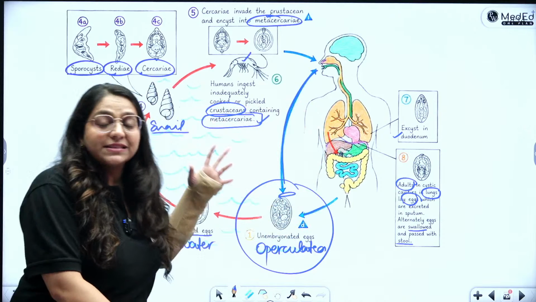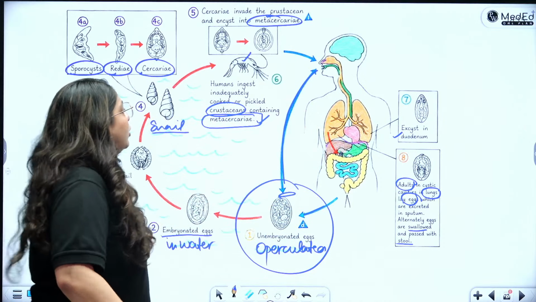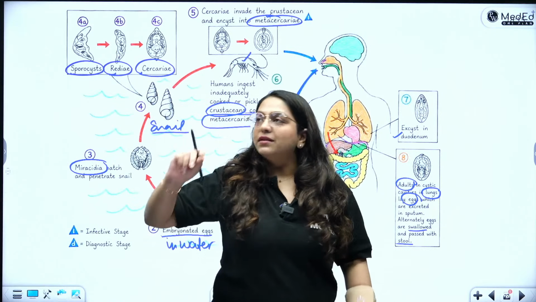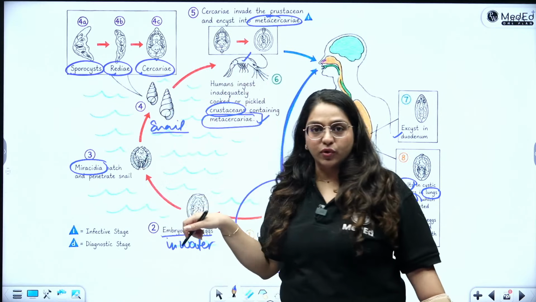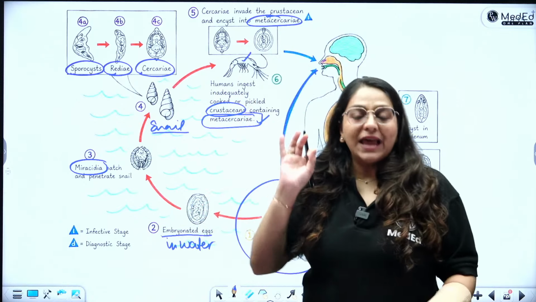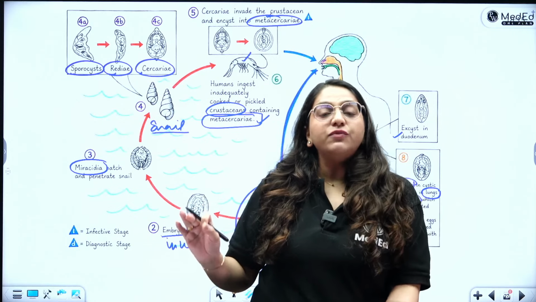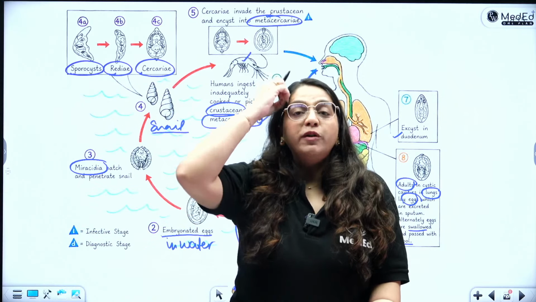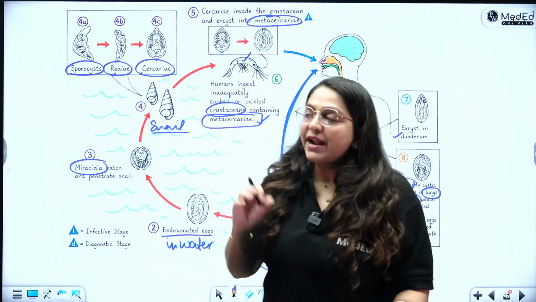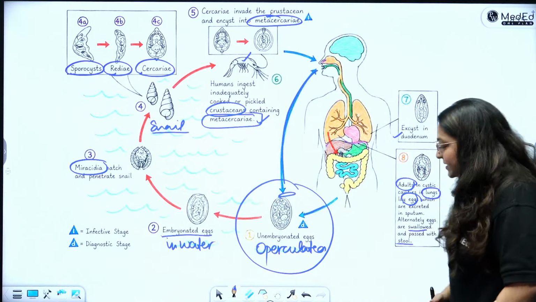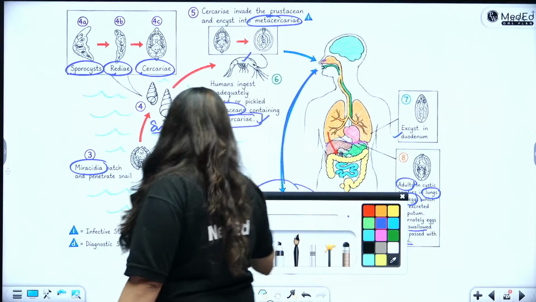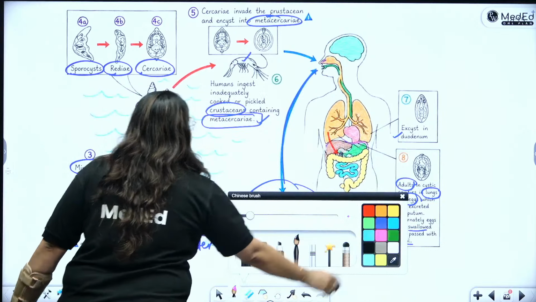Please draw this life cycle in the exam. You need not draw this human and all these fancy diagrams, but you can at least write the words and make the arrows. Make this life cycle, because the life cycle of trematodes is the easiest thing in this world, because it is common for all the flukes, right? So how to remember these stages, that is a problem. So there is a mnemonic: My silly red cat mews.